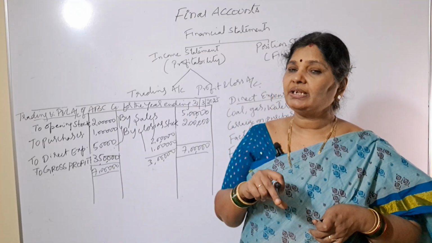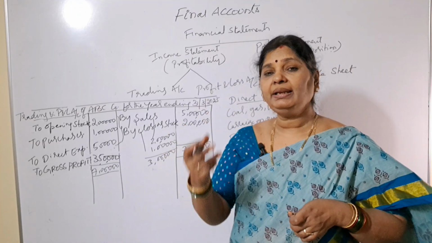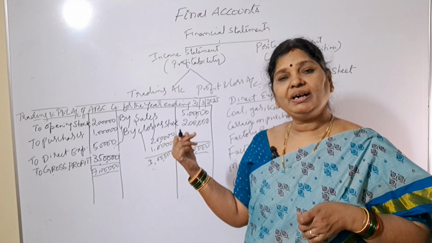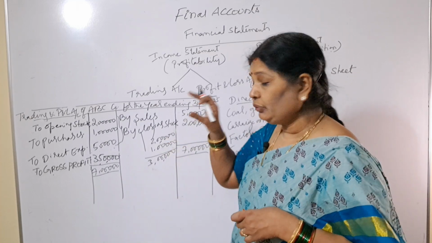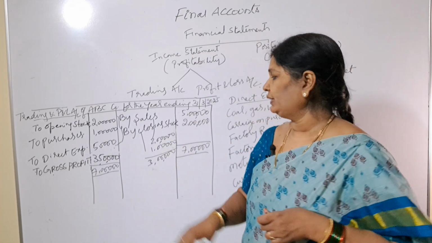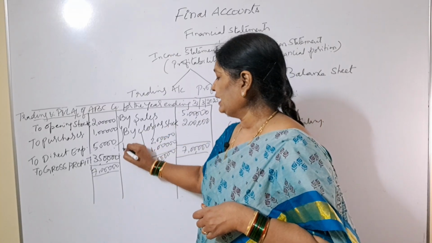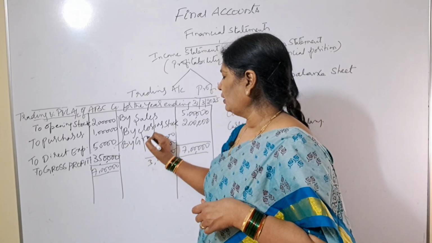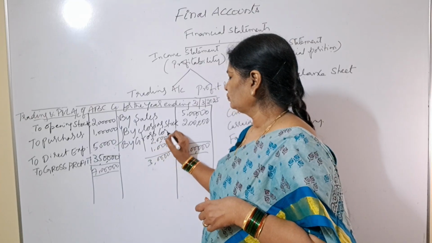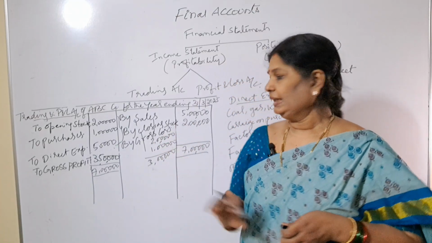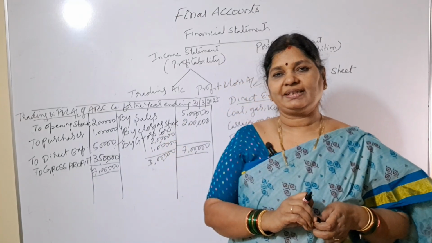When expenses are more than our income, then that is called gross loss. If you get gross loss, where should we write it? We should write it on the credit side. We should write it as "By gross loss." Like this we have to show gross loss. Is it clear?